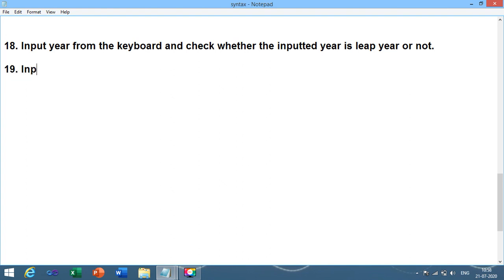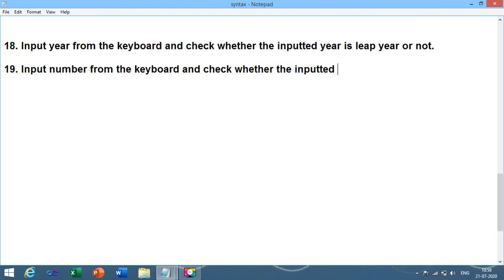Again, input a number from the keyboard and check whether the inputted number is divisible by 4 or not. If the inputted number is divisible by 4, then you need to print the message that the number is divisible by 4. Otherwise the number is not divisible by 4.